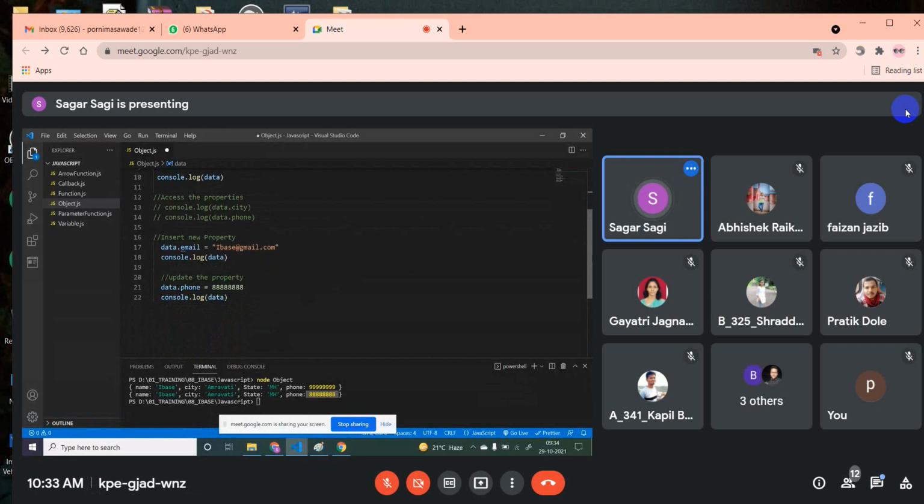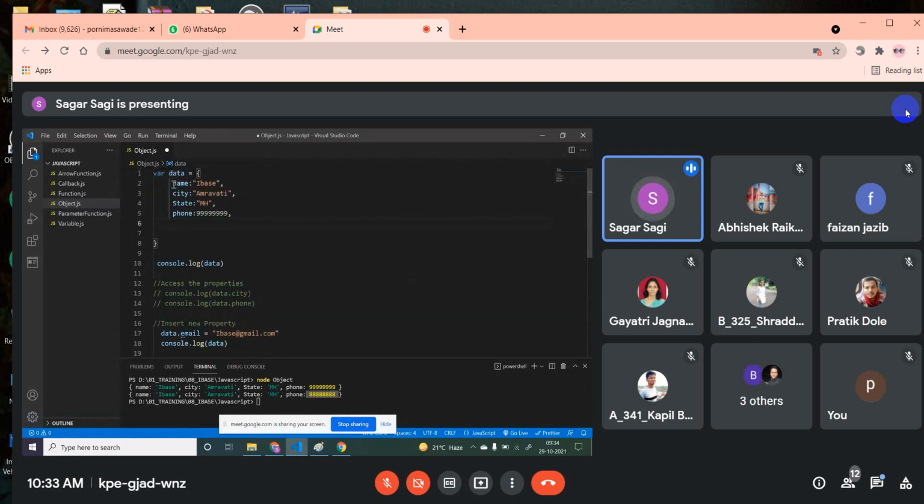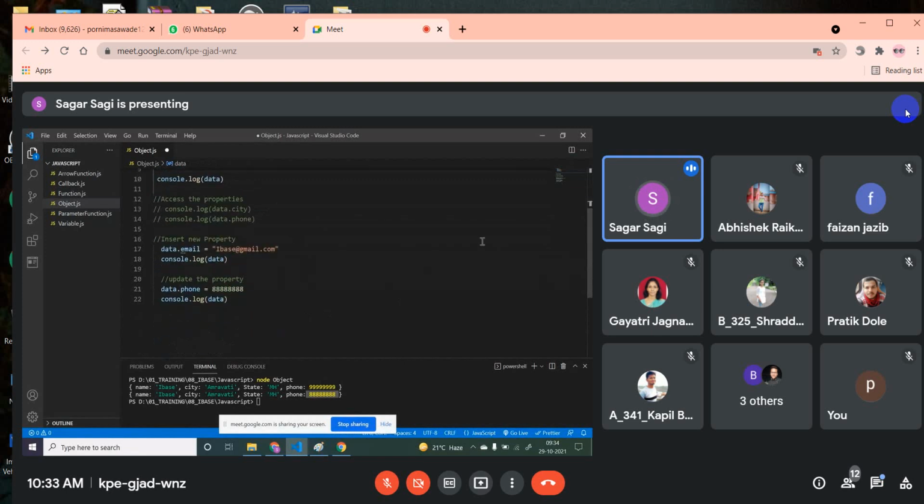So that's why in your object all the keys should be unique. These keys should be unique. Data can be duplicate. These values can be duplicate, but these keys should be unique in your entire object. So this is how it will do insertion and updation, and the first one was access. You are accessing the things.